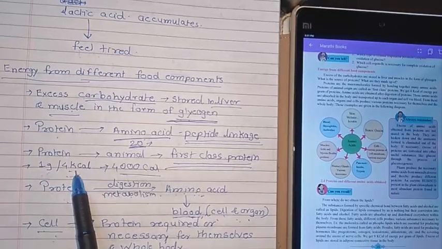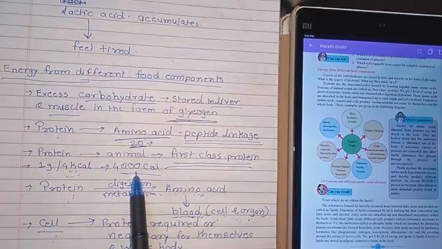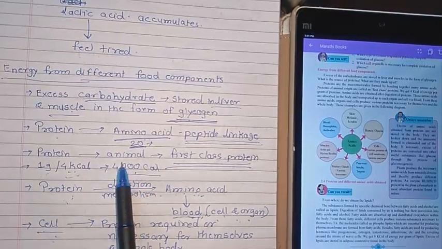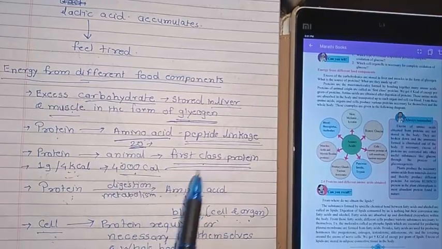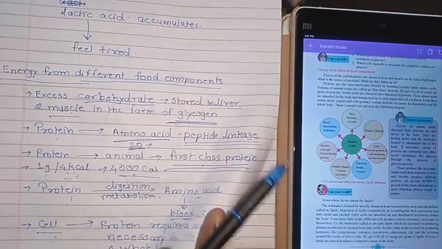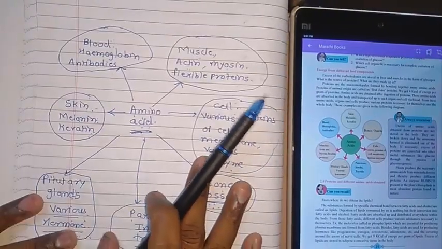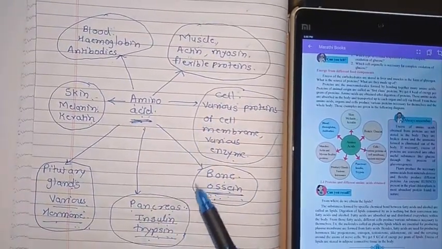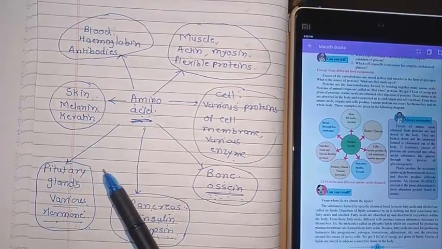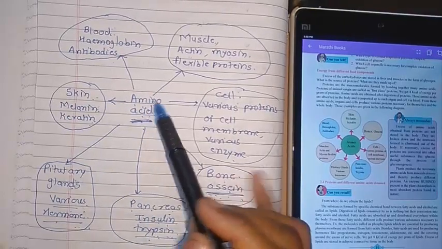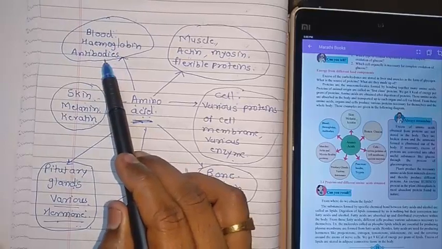1 gram of protein gives 4 kilocalories, or 4000 calories, of energy. And animal protein, protein obtained from animals, is known as first class protein. So likewise we have studied the different food components. Then amino acids, I had given in the lecture also, how you can remember the amino acids and the different proteins obtained from amino acids. The first is skin: melanin, keratin; blood: hemoglobin, antibodies.